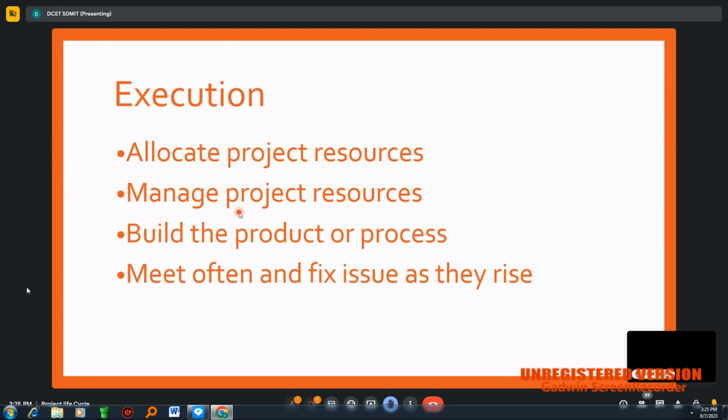And there are some people who have to intervene for fixing these issues, that is the project manager. Sometimes they will intervene for fixing the issues. If something arises at the site and so many things happen that may hinder our work, we need to fix all those issues to complete the project within the stipulated time. That is what this execution is all about.